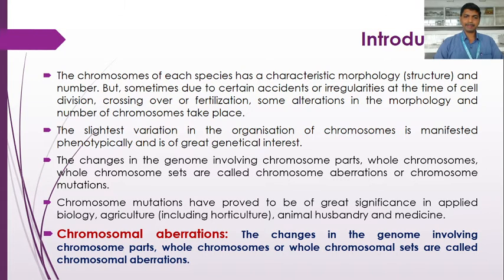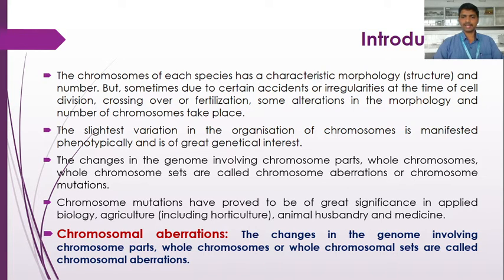So chromosomal aberrations are the changes in the genome involving chromosome parts, whole chromosomes or whole chromosomal sets. So this is all about chromosomal aberrations or chromosomal abnormalities.